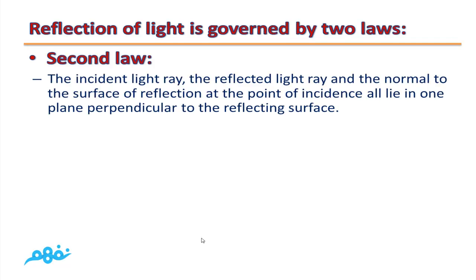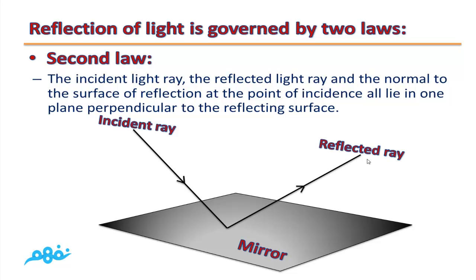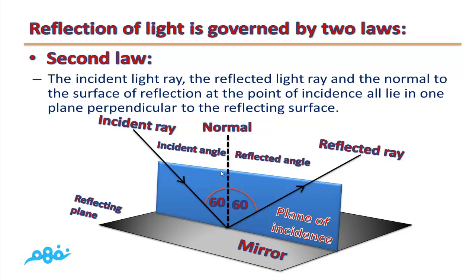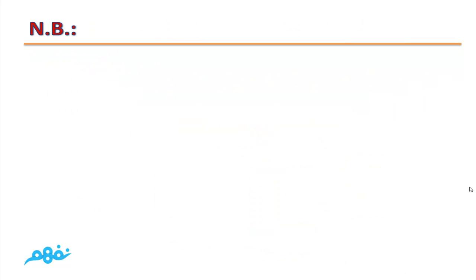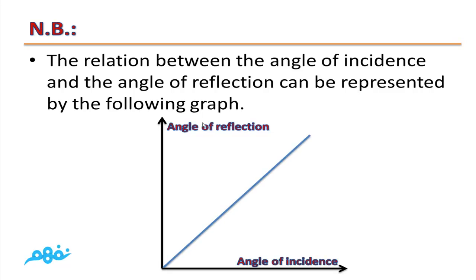The second law states that the incident light ray, the reflected light ray, and the normal to the surface of reflection at the point of incidence all lie in one plane perpendicular to the reflecting surface. Note the following. The relation between the angle of incidence and the angle of reflection can be represented by the following graph because they are directly proportional and they are equal in measure.